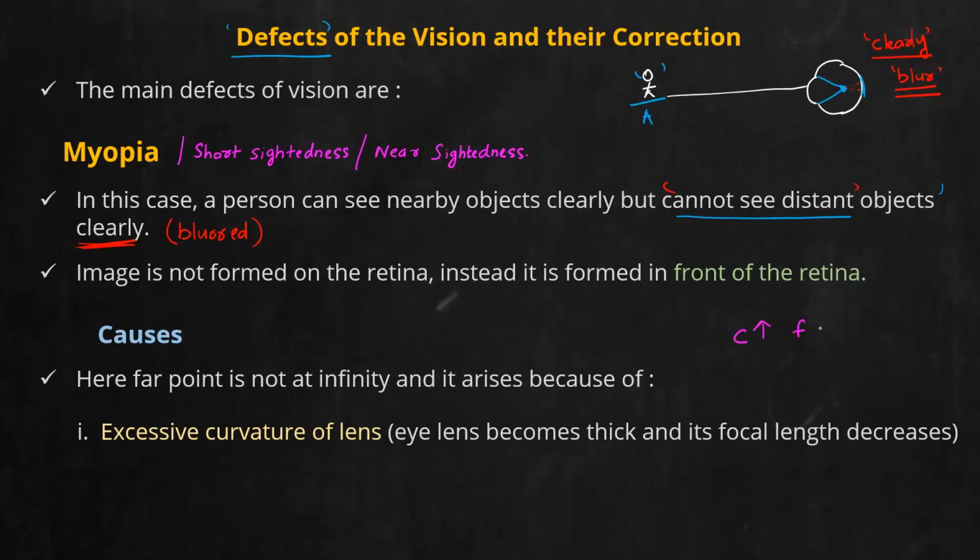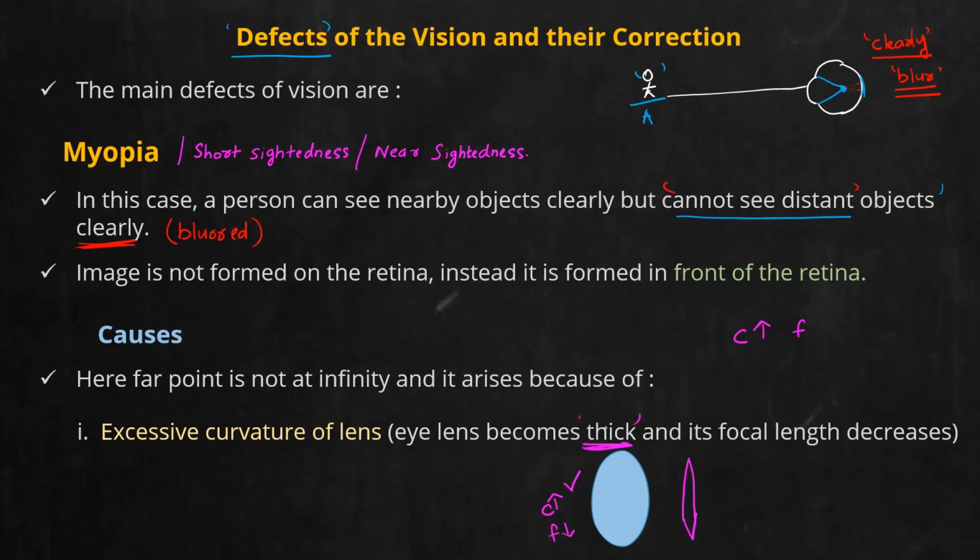Focal length will be more or less. Take this lens, it is highly curved. Compare it with a thin lens. What about the focal length? Focal length will decrease. This lens has more curvature. I can conclude here the focal length will be less, or the lens becomes thick.